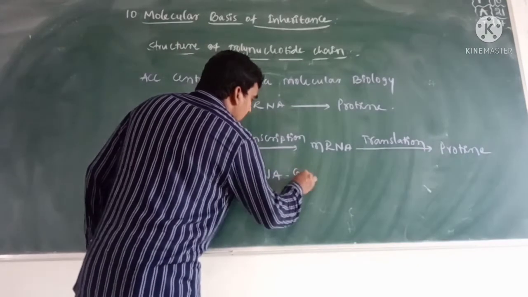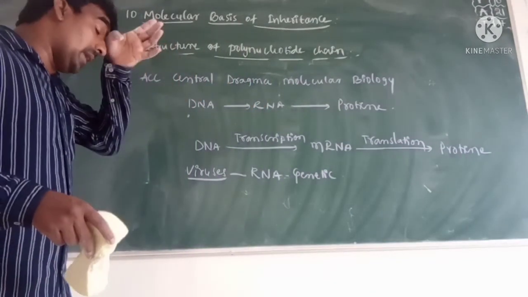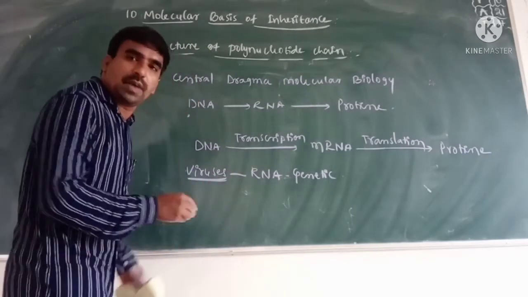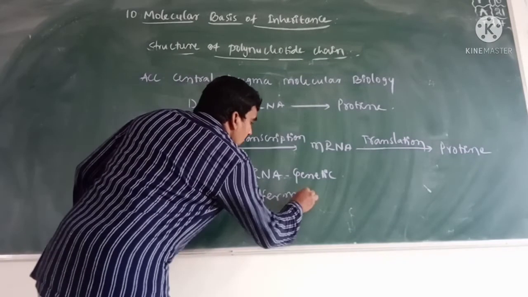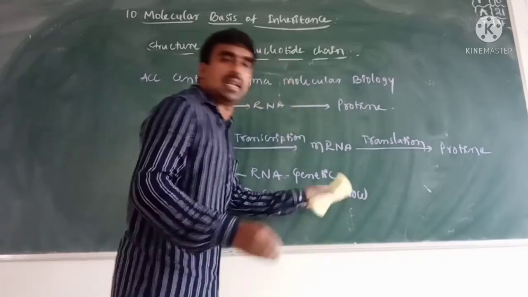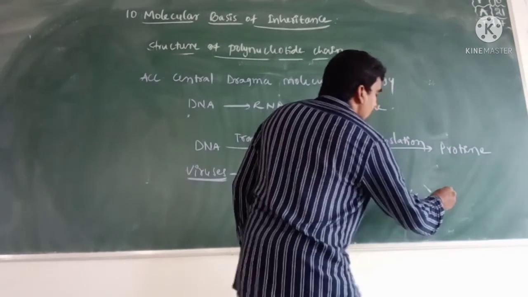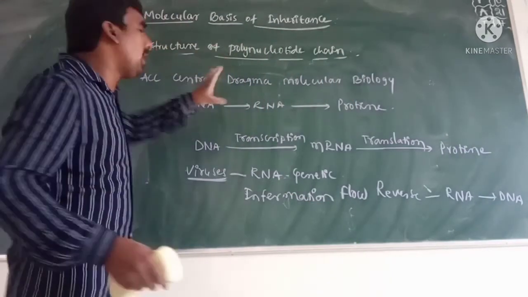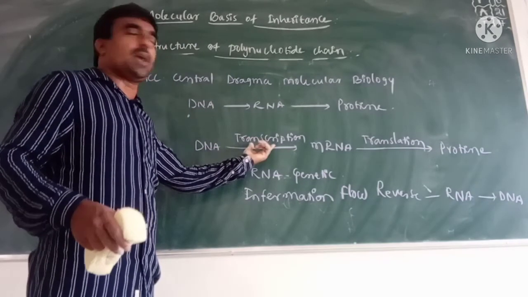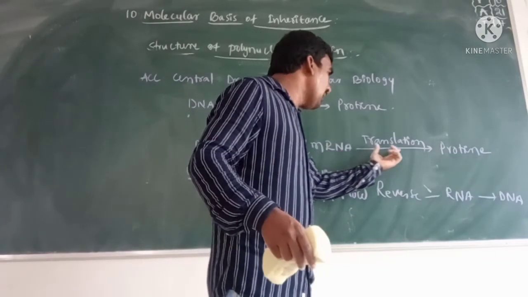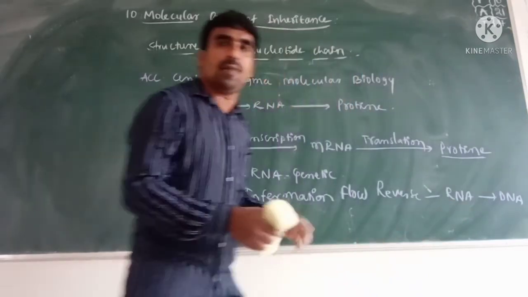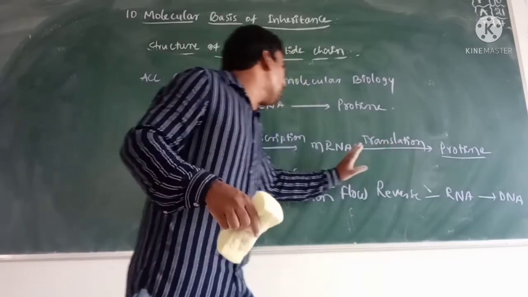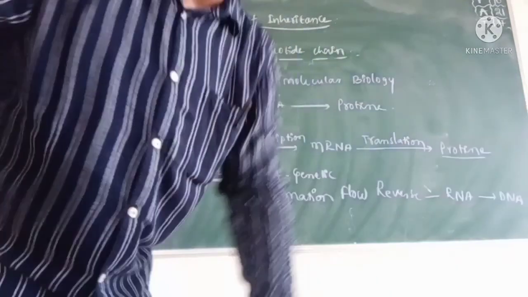For example, in retroviruses the genetic material is RNA, and the information flow is reverse: RNA to DNA. In the central dogma, DNA is converted into mRNA by transcription, and mRNA is converted into protein by translation. But in viruses the genetic material is RNA and the information flow is reverse, RNA to DNA. This is the polynucleotide chain.